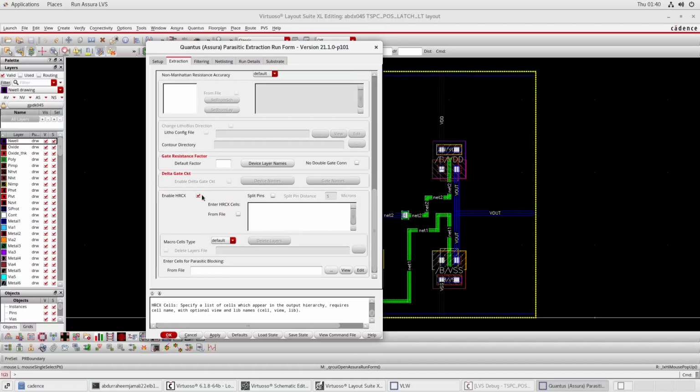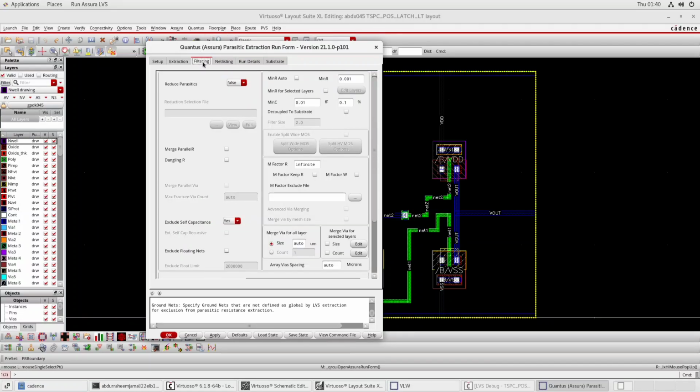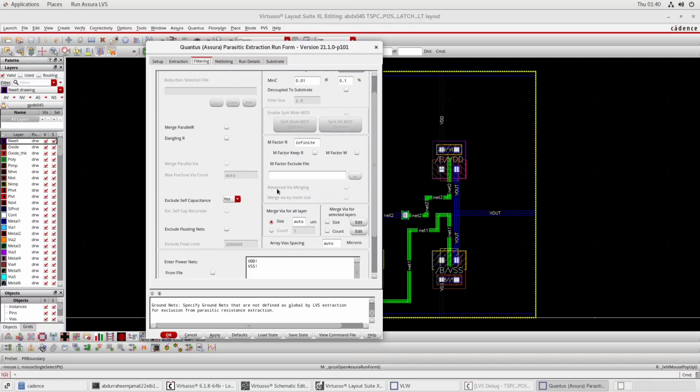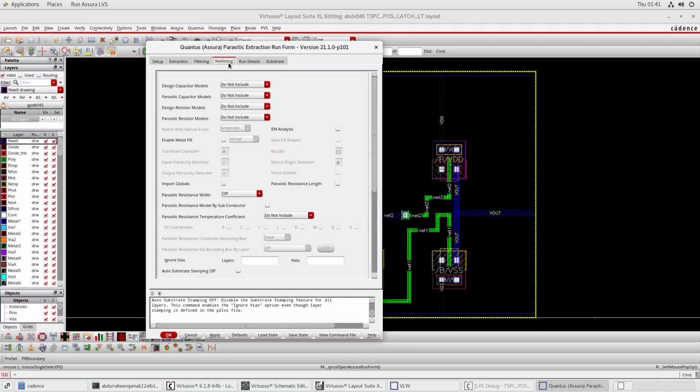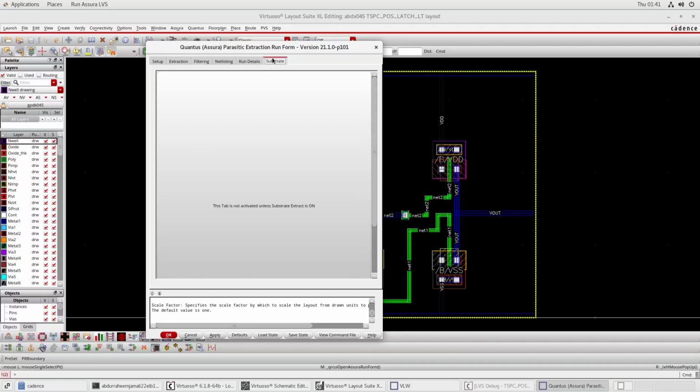Enable HRX should be enabled, and in filtering, you don't need to change anything. In net listing, again you just ensure that all these four should be set to do not include, and run details. You don't have to alter anything here, and substrate you don't have to do it.